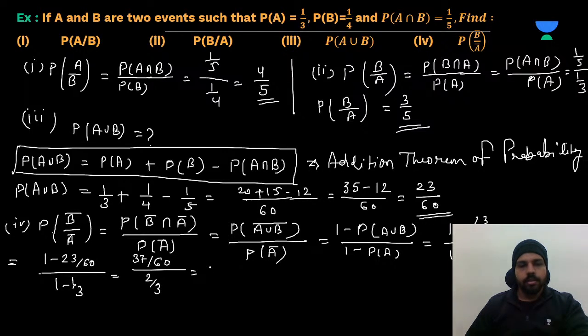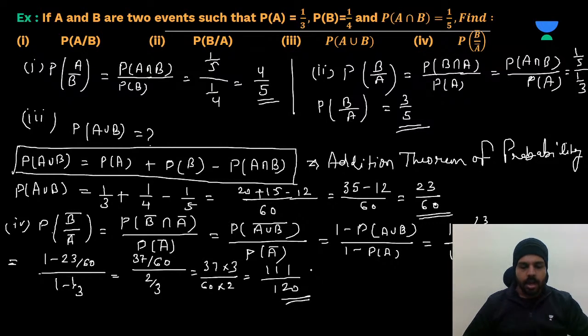So we are getting 37 into 3 upon 60 into 2. That means you are getting how much? 3 sevens are 21, 3 threes are 9, plus 2 is 11, divided by 120. This will be your answer. I hope you understood, right? Okay, so please note it down. This is just based on the direct formula. Okay, now we will move to the questions which are given in standard form.